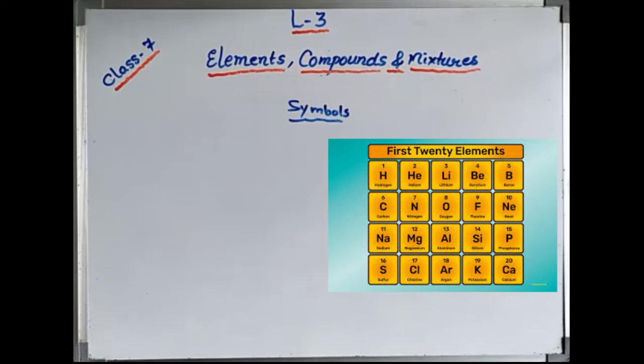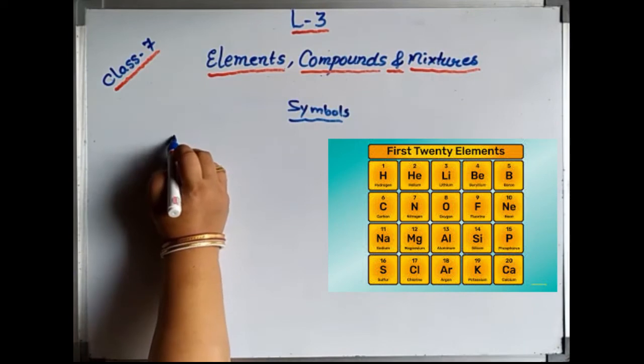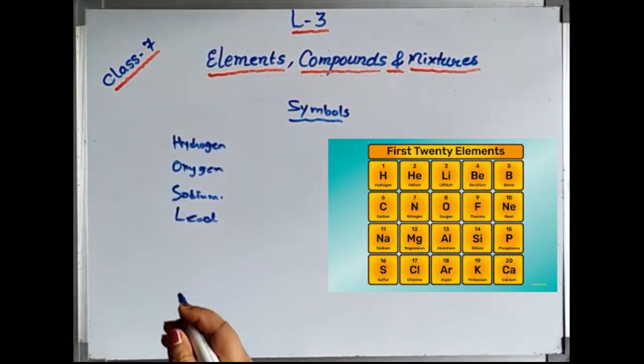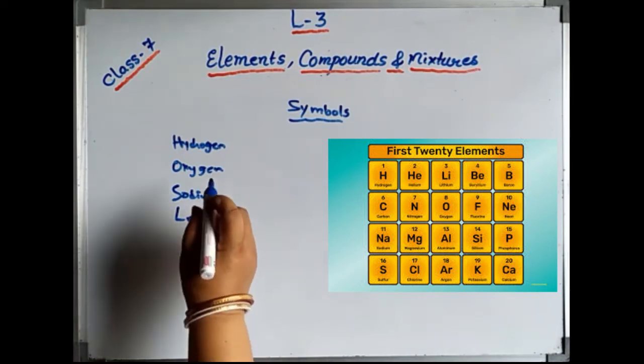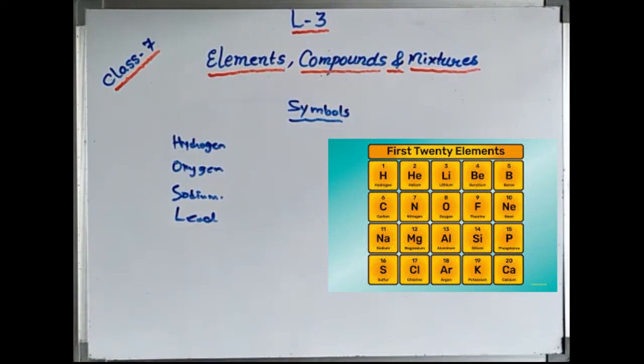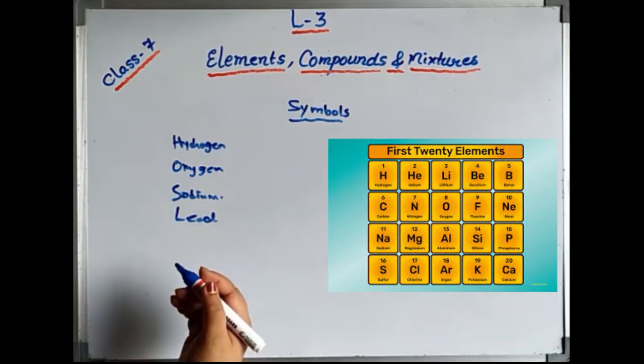So we know all the names of the elements like hydrogen, oxygen, sodium, lead. So many names of the elements we know come across in our life. Now, if we start writing the full names of them, it will consume time and space, and it is not possible to write the full name everywhere. So we need short abbreviated forms in order to symbolize them.